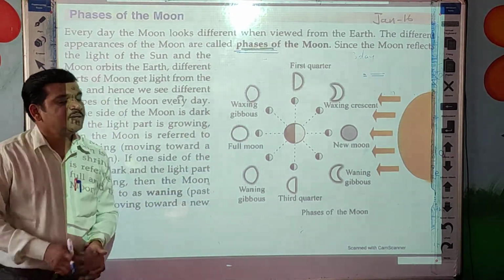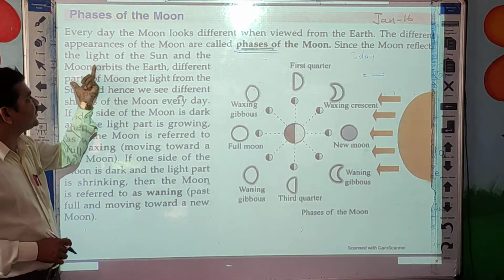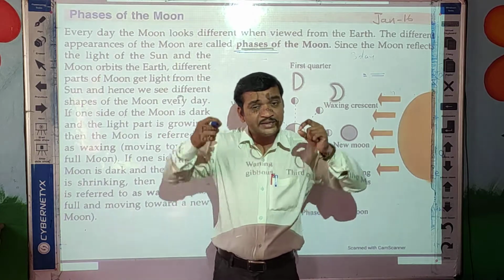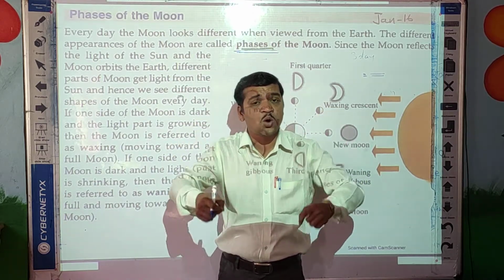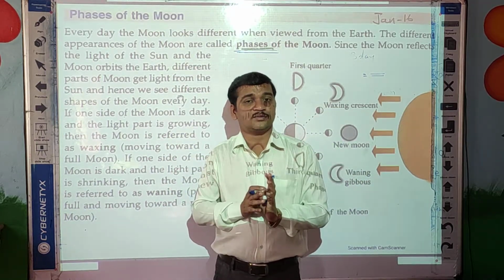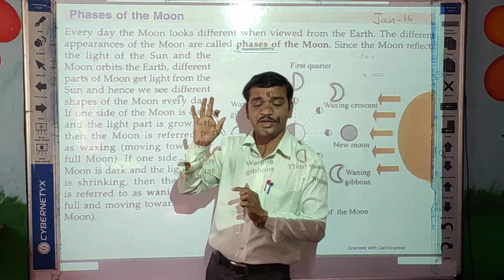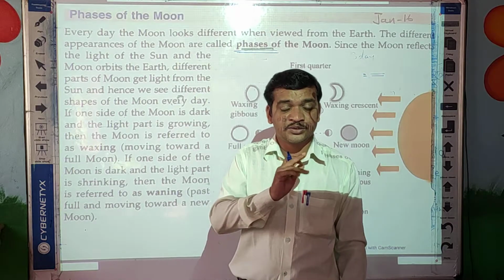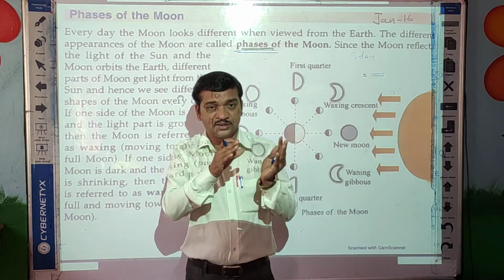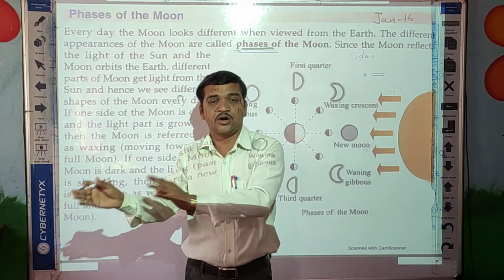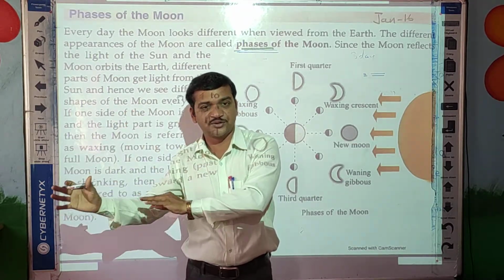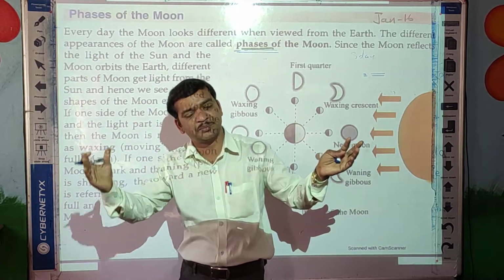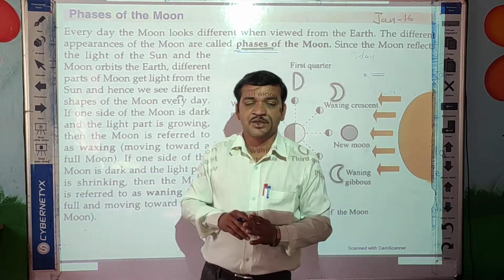Since the moon reflects the light of the sun, we know already that the moon has no light of its own. So it reflects the light of the sun, and when the light of the sun strikes the surface of the moon, only that much part reflects the light and the remaining part becomes dark.